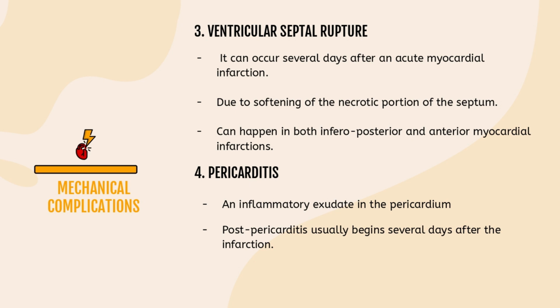Next is the ventricular septal rupture. An acute ventricular septal rupture can occur several days after an acute infarction due to softening of the necrotic portion of the septum. This can happen in both infero-posterior and anterior myocardial infarctions.